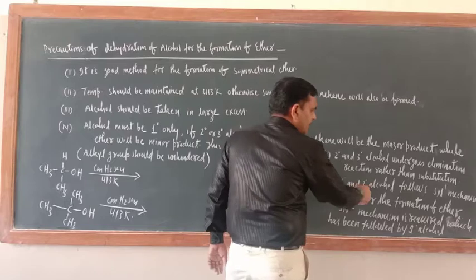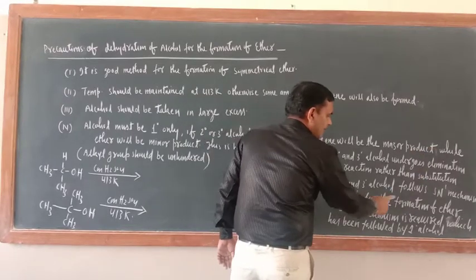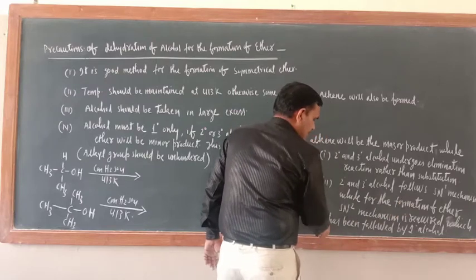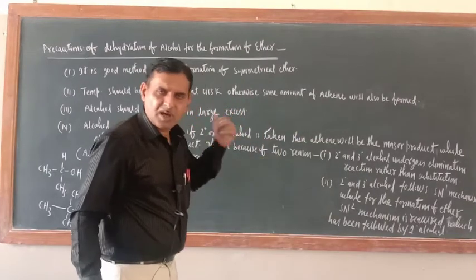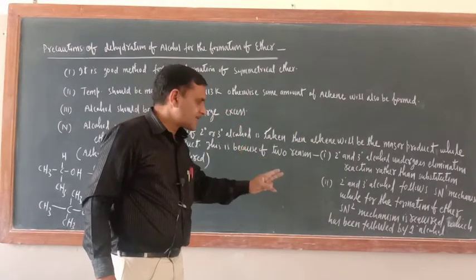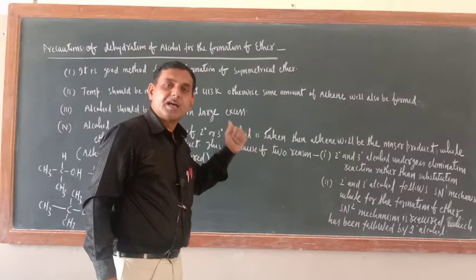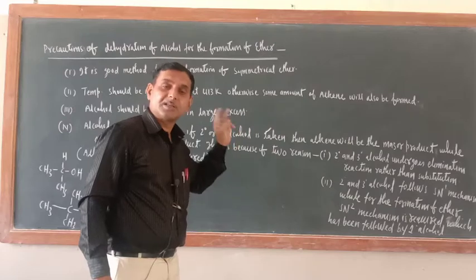2 degree and 3 degree alcohols follow the SN1 mechanism, while for the formation of ether, the SN2 mechanism is required, which is followed by 1 degree alcohol. So 1 degree alcohol only follows the SN2 mechanism. 2 degree and 3 degree alcohols follow the SN1 mechanism. Why? Time and again I will not teach, because I told you.